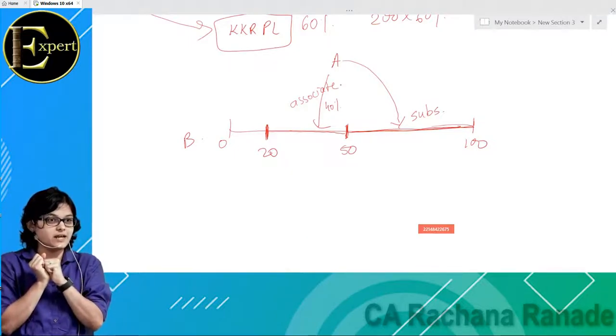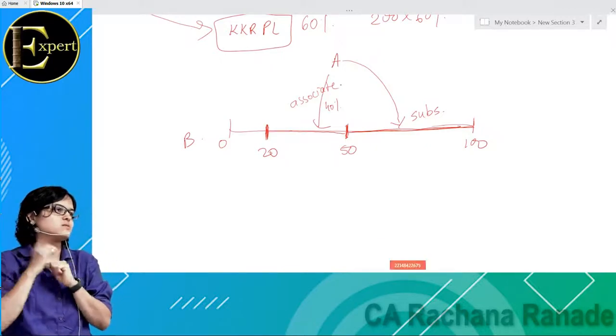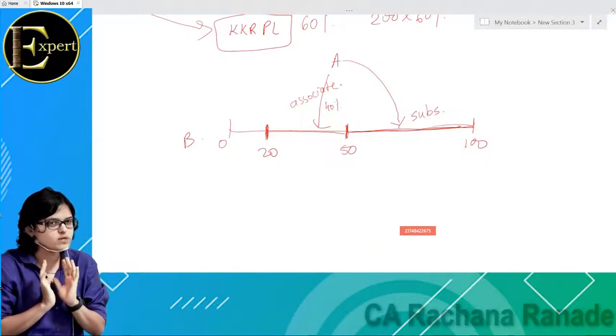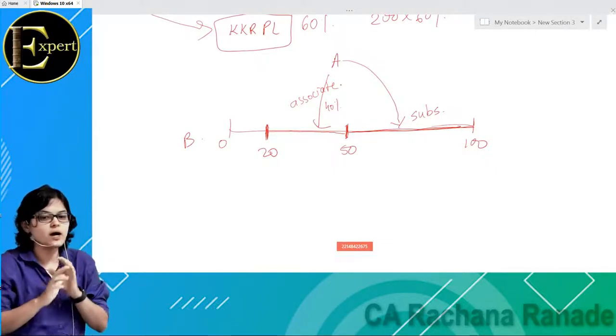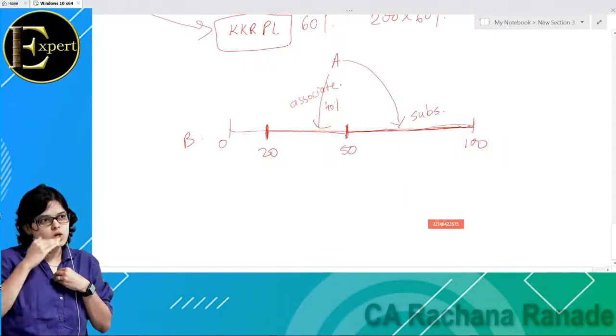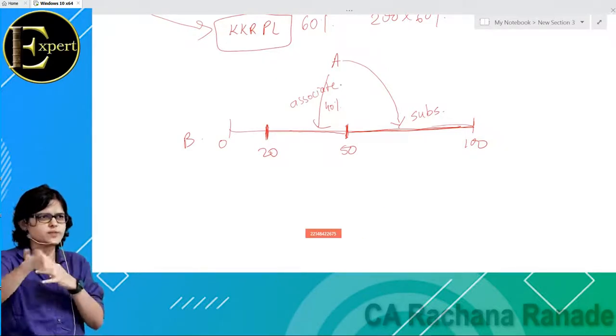Okay? Have you understood who is an associate? Who is an associate? Tell me. A company in which the parent company holds 20% or more, but up to 50% shares, 50% ownership in the other company. I'm going to dictate everything. Don't worry. First understand the concept. Okay? So that is an associate.